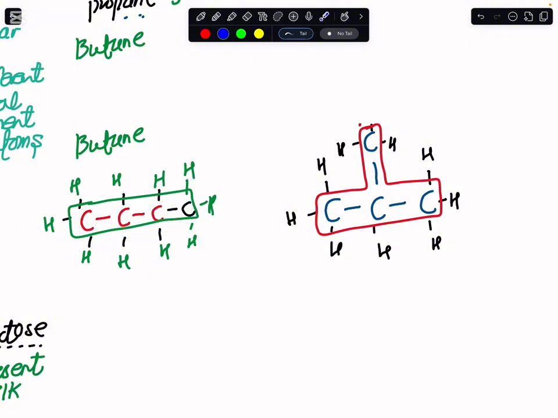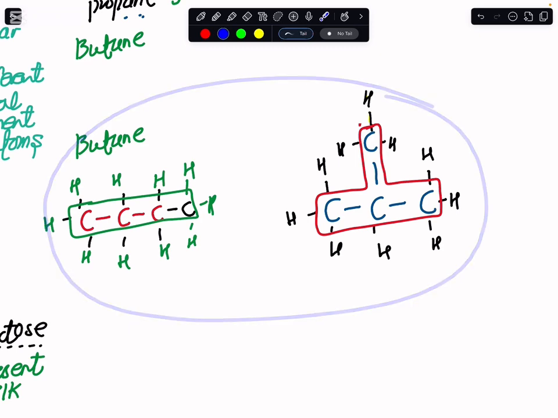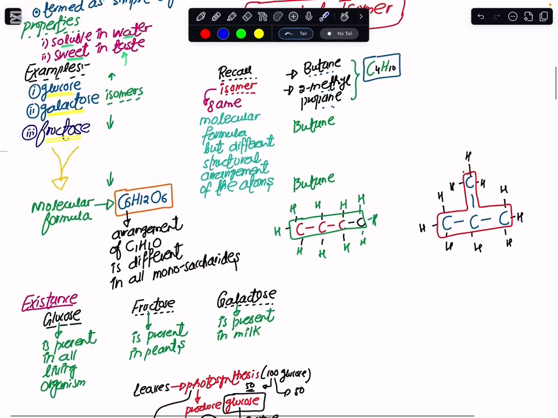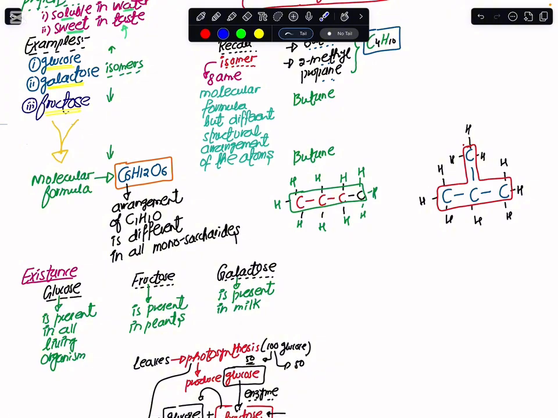Now, if I were to change the arrangement of these carbons, here you see I have made three carbons in a straight chain and the fourth carbon has come above. Now we have changed the arrangement, or we have changed the configuration, of these atoms. Such molecules that have the same molecular formula but different structural arrangements are entitled as isomers. So these simple sugars are the isomers of one another.